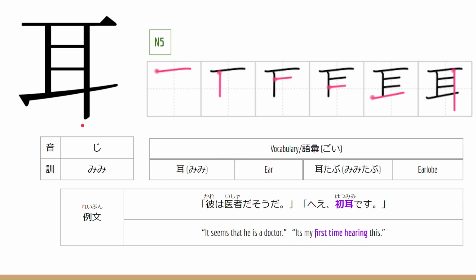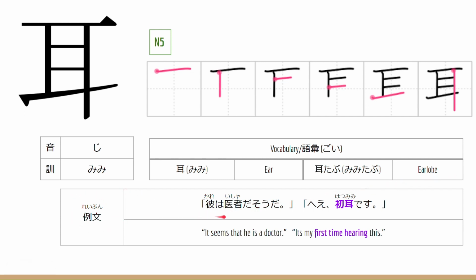The next kanji is mimi. This is a stroke order for the kanji. Now let's go to the onyomi and kunyomi of the kanji. The onyomi is 字、 and the kunyomi is 耳、 Now let's go to the vocabulary. 語彙、耳、 This means ear. 耳たぶ。 This means earlobe. Now let's go to the example sentence.